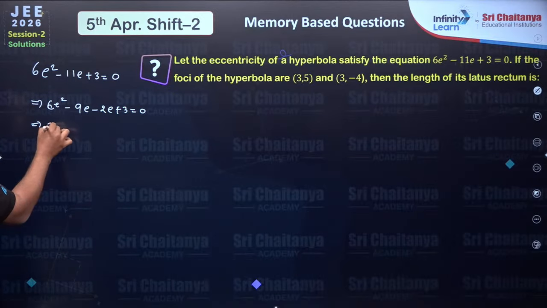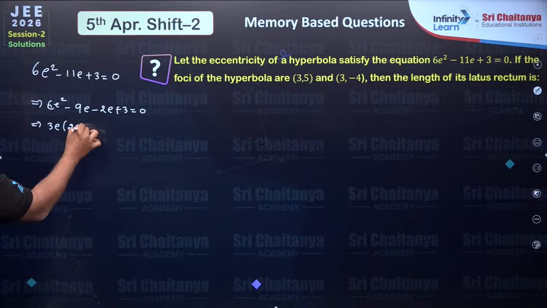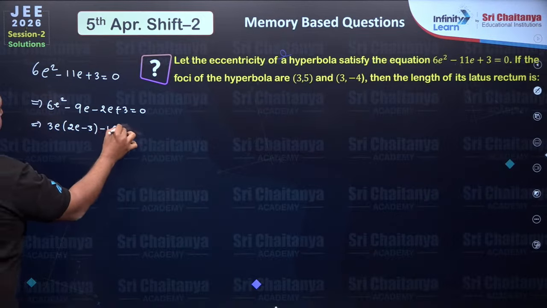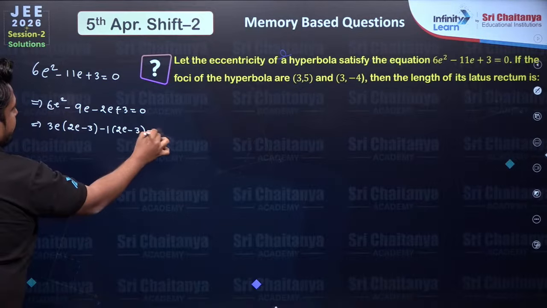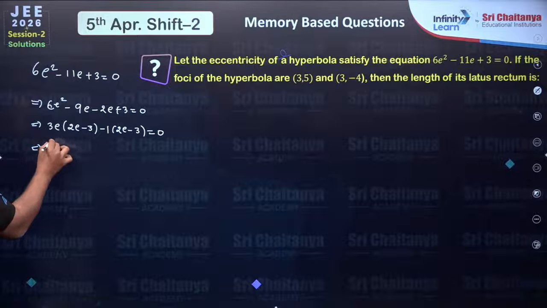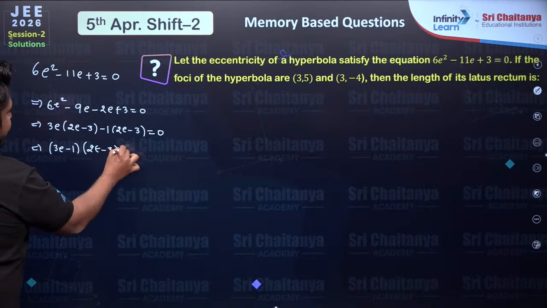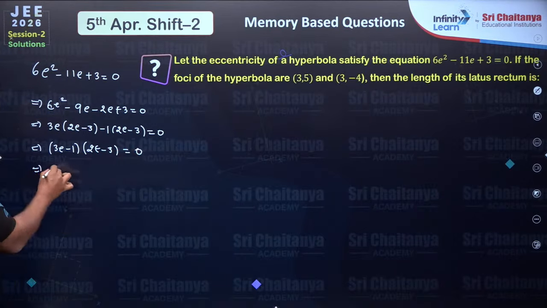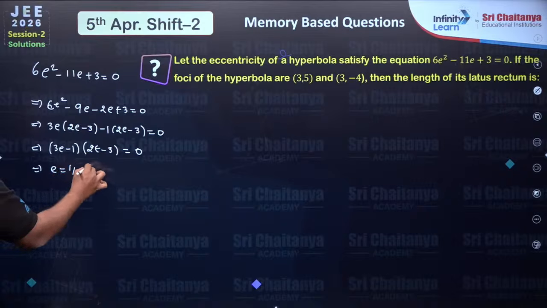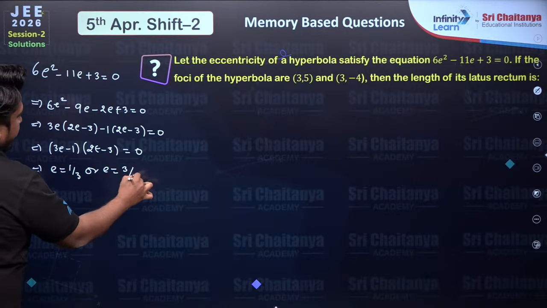By factorization we can simplify to 3e(2e - 3) - 1(2e - 3) = 0. From this we get (3e - 1)(2e - 3) = 0. E will be equal to 1/3 or E will be equal to 3/2.